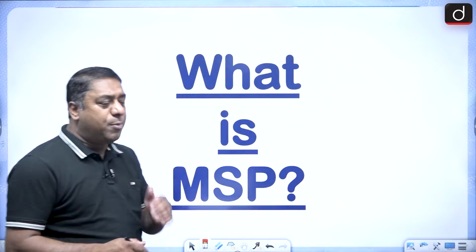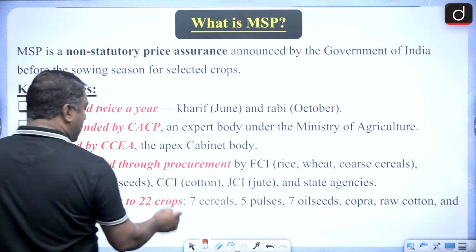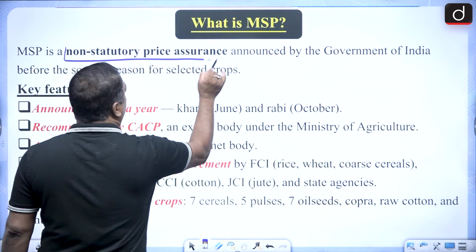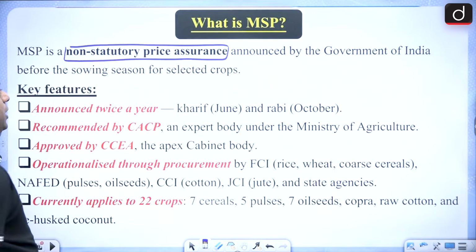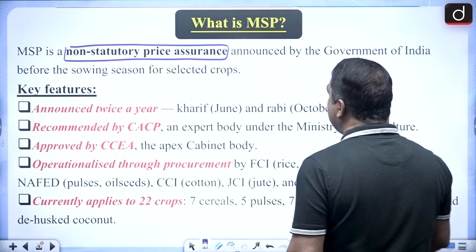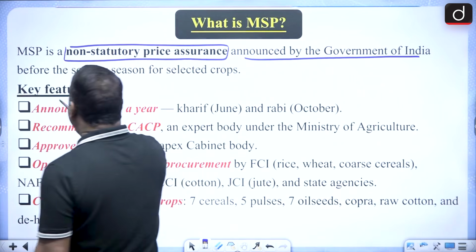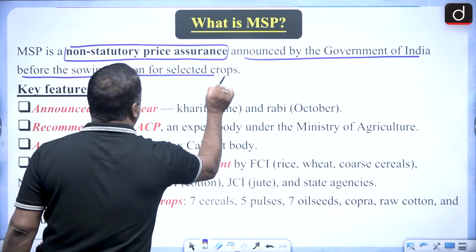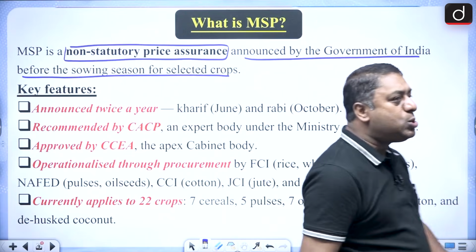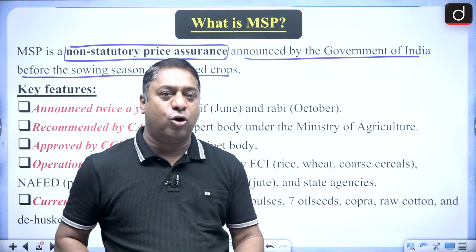Now, when we talk about MSP, it is a non-statutory price assurance, and it is announced by the Government of India, that too before the sowing season for selected crops. Remember it. It is announced before the sowing season of selected crops.